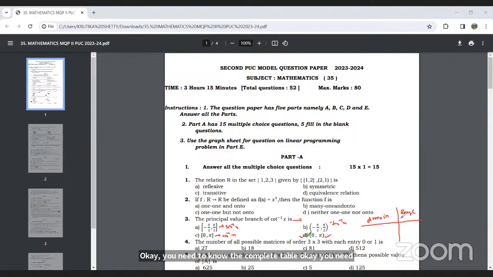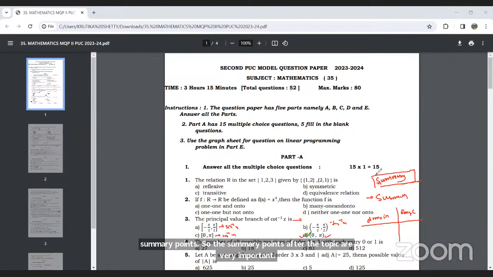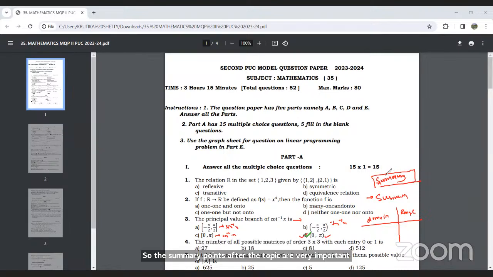The table for domain and range is given in the summary part of the inverse trigonometry chapter. So go through the key points and all the summary points. The summary points after the topic are very important. Maximum 1 mark questions occur from the summary points. So you need to remember all the summary points and the formulas. This is a direct question. If you know the summary points, you can easily solve this. So option D, 0 to pi, will be the right option.